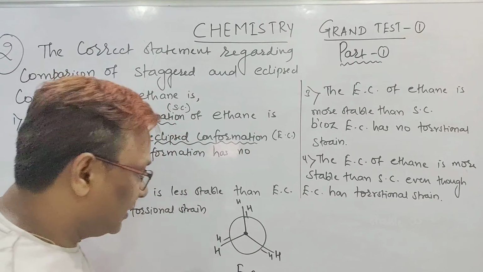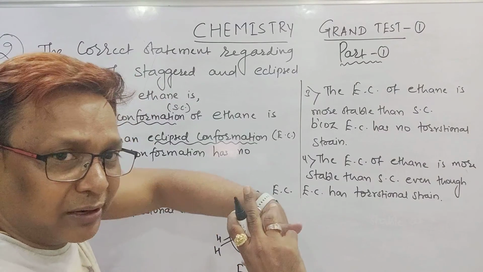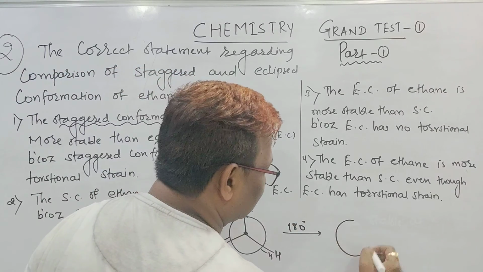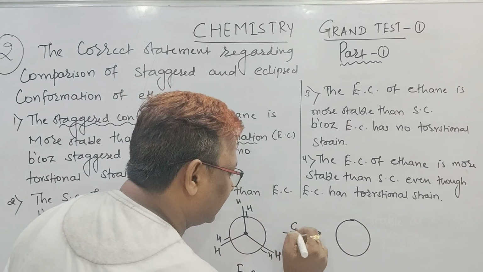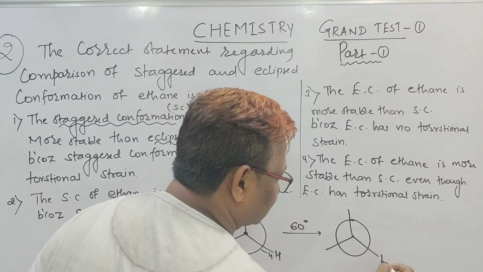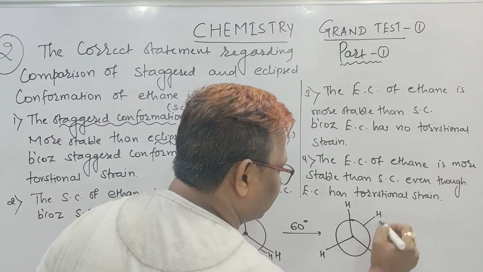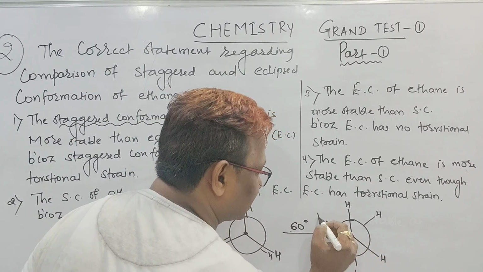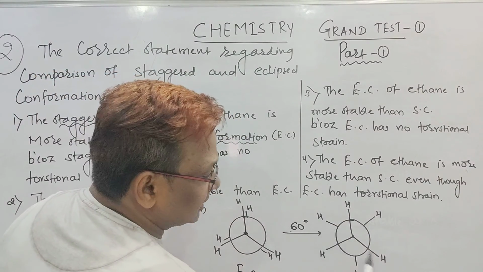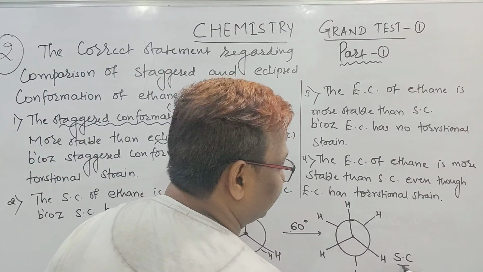What to do? Keep the front position fixed and rotate the rear position. Not even 180 degrees, 60 degrees is enough. If you rotate by 60 degrees, it comes here. The front carbon with 3 hydrogens stays as it is, and the rear is rotated by 60 degrees, so one H comes here, one H here and one H here. See, these H and these H are exactly opposite. It is called the staggered conformation of ethane.